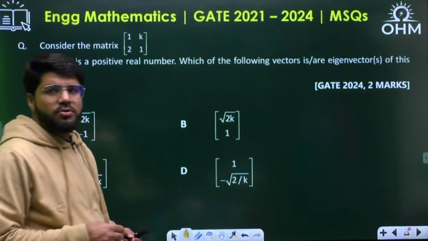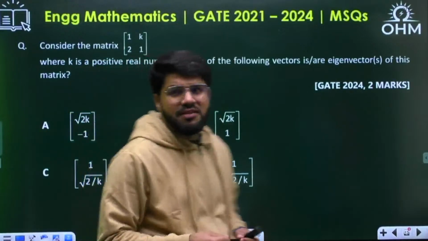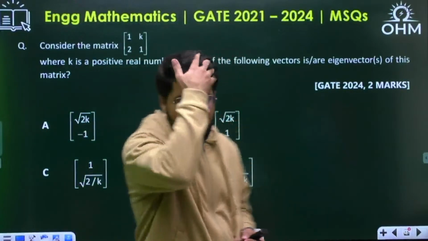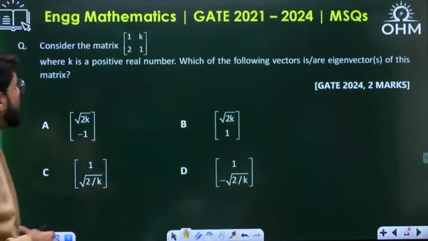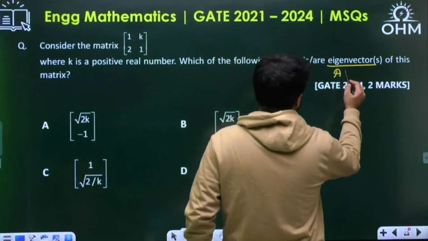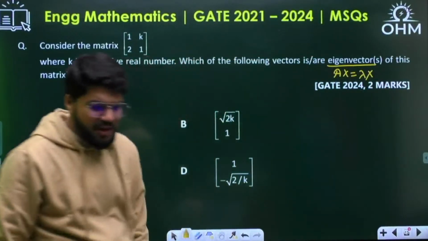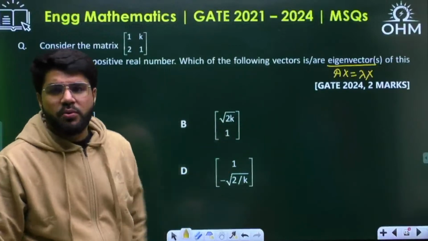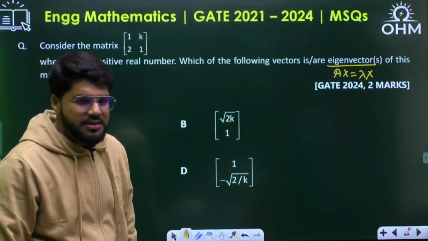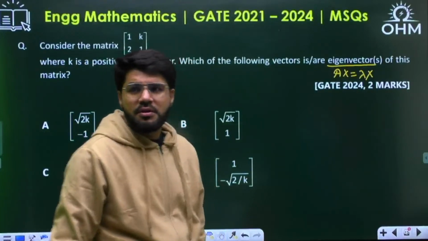Yes. So normally, 2-3 times I have seen an eigenvectors MSQ question coming up. This is the current year example. Now, an eigenvector is a vector which will simply satisfy Ax equal to lambda x. That means if x is an eigenvector, A into x should be proportional to x. Lambda is any number, and that lambda is known as the eigenvalue.